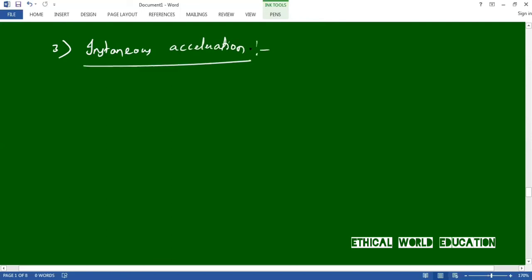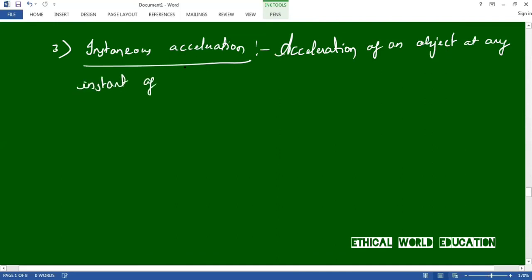The acceleration of an object at any instant of time is known as instantaneous acceleration.